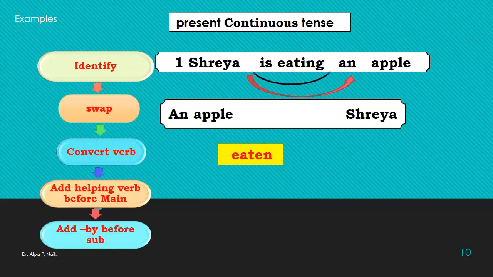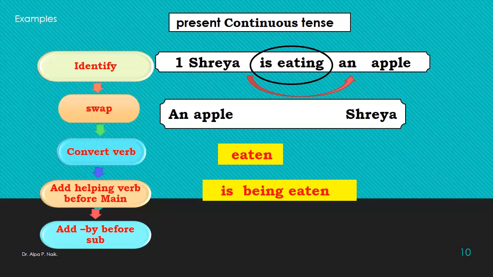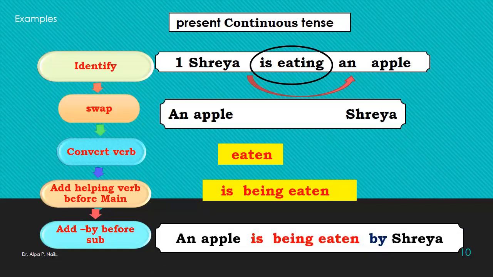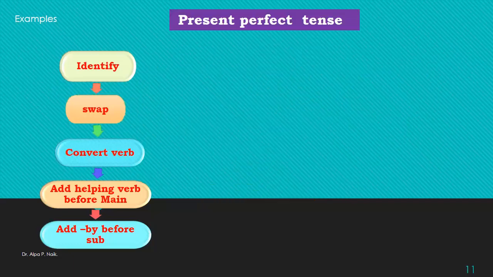Now helping verb. It is in present continuous tense. So we write is. Since it is continuous, we put being. So is being eaten. And the last is, let us sum up everything. It will be an apple is being eaten by Shreya.